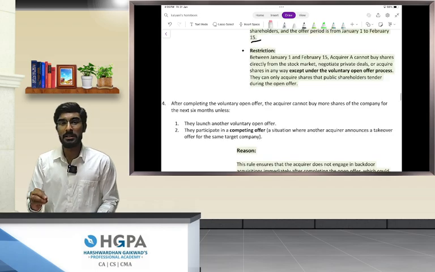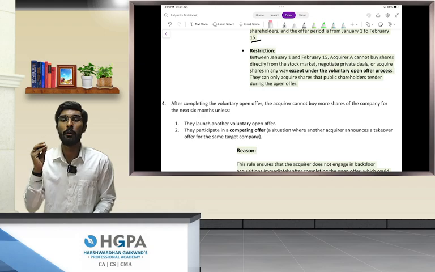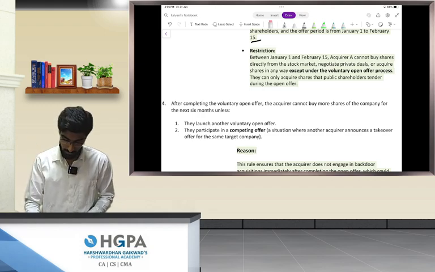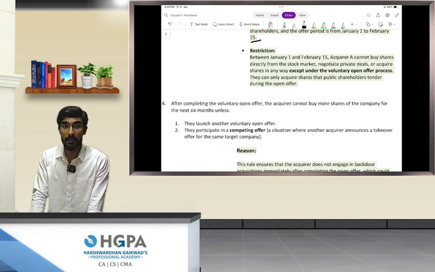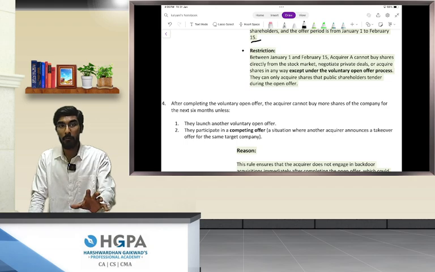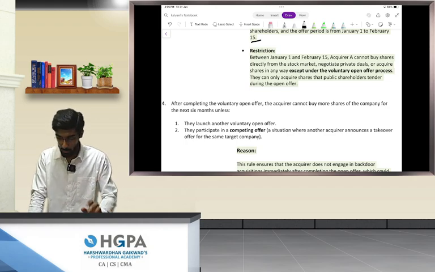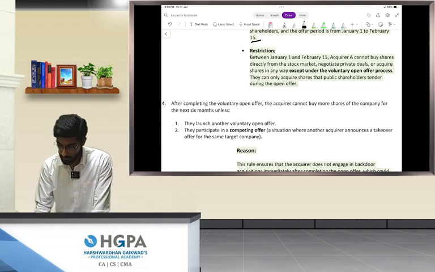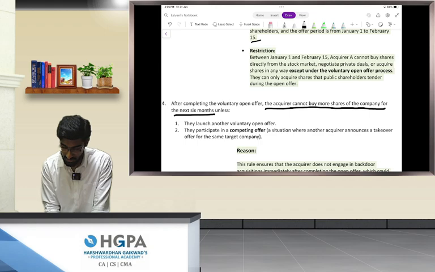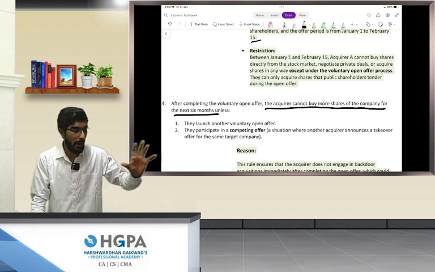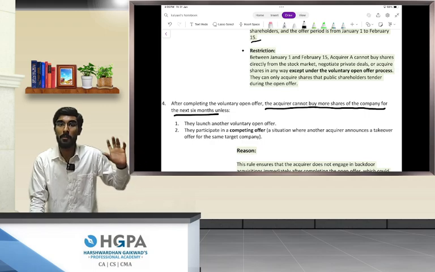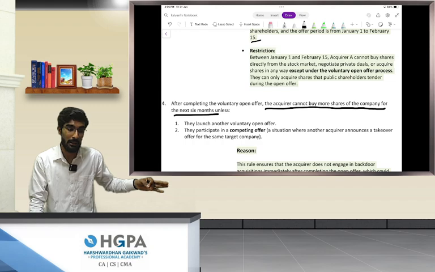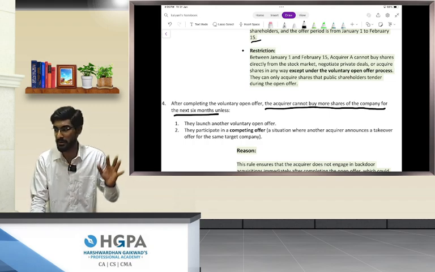Now, this is the most beautiful rule till now, which says that after completing the voluntary open offer, the acquirer cannot buy more shares of the company for the next 6 months. After completing the voluntary open offer, the acquirer cannot buy more shares from the market in the next 6 months.